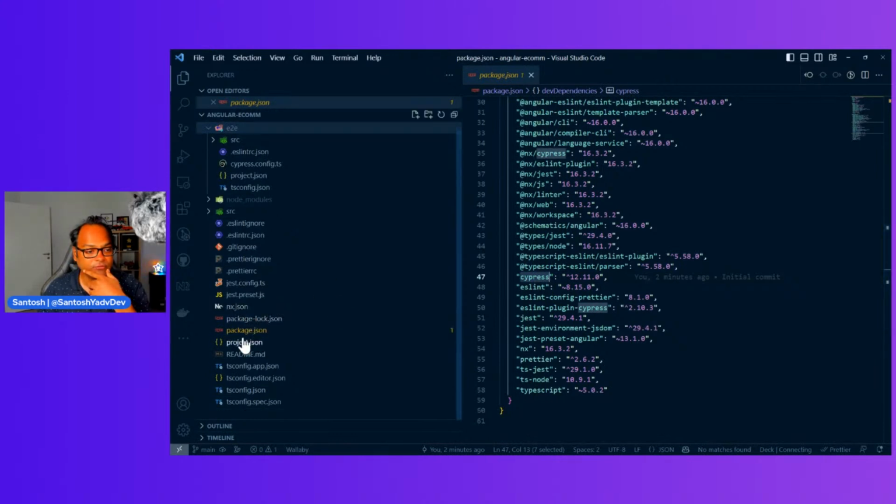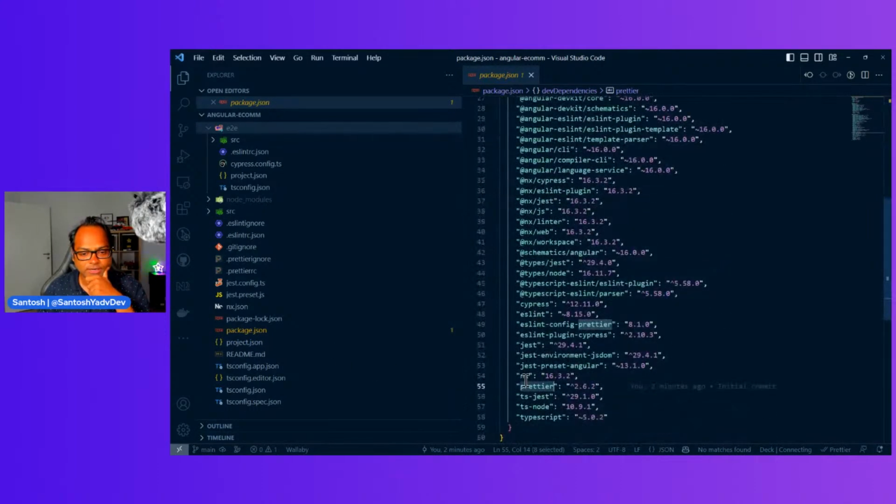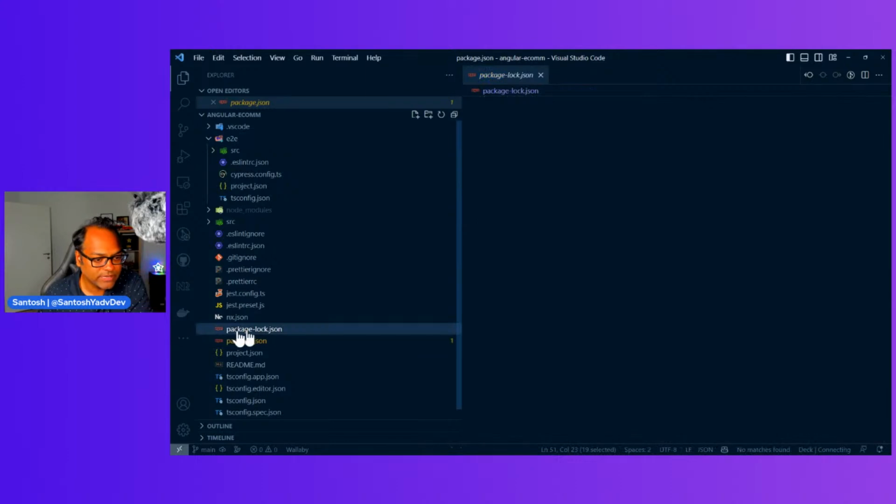And for formatting, we have Prettier already available. Once you want to format your files, we can just run a command which is already available. We'll talk about it. And for test, we have Jest, and you can see here the version 29.4.1 is available.